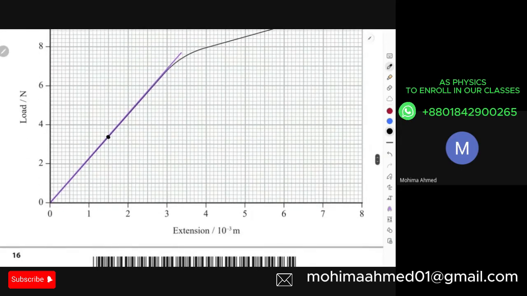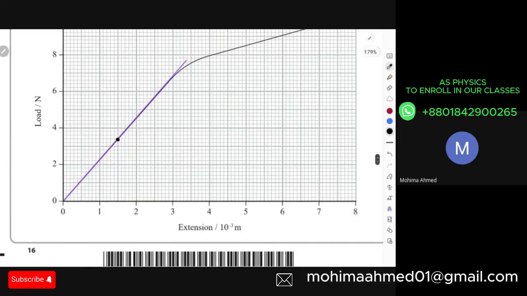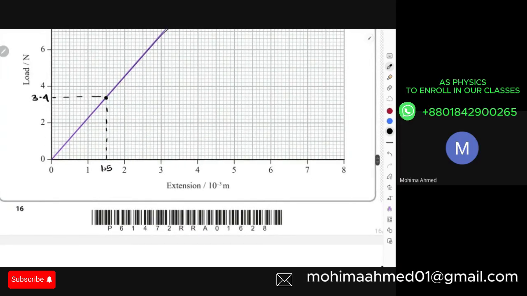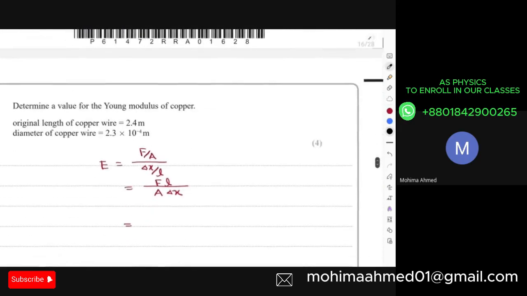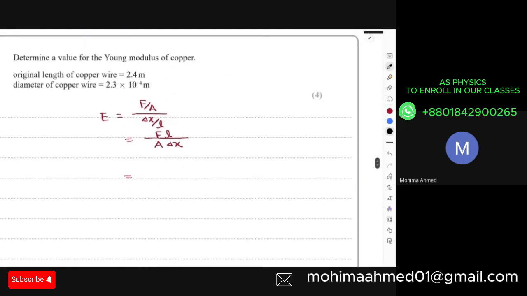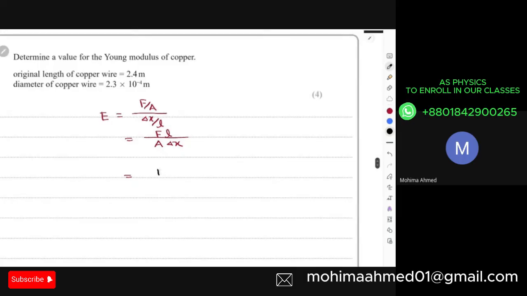3.4 Newton, right? With 3.4 Newton, the extension was 1.5 × 10^-3 meter. This is the information that I'm taking: 1.5, 3.4, right? Okay. So 3.4 Newton and 1.5 extension. Length is already given. The force was 3.4. Length is